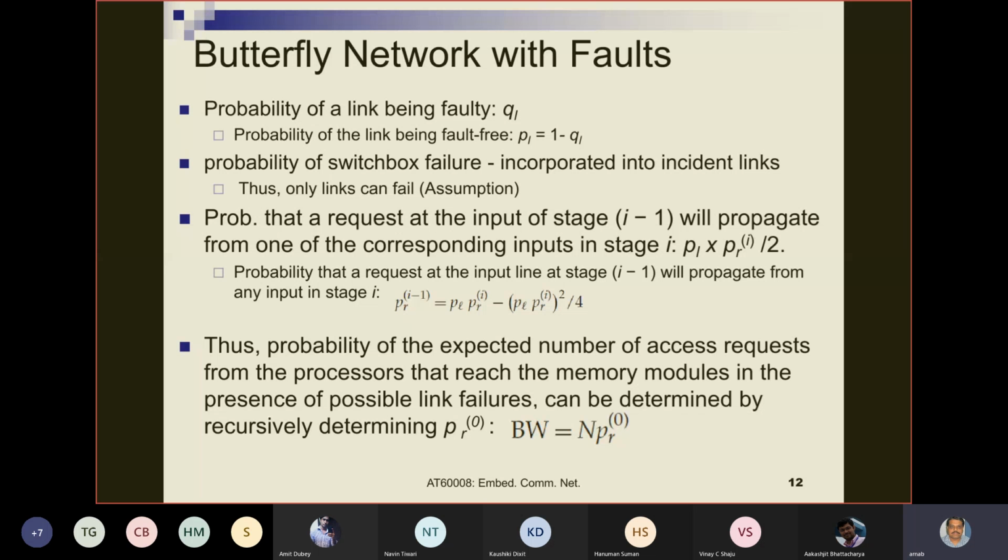So the probability that a request at the input of stage I minus 1 will propagate to one of the corresponding inputs of stage I. Let us tell it in this way.